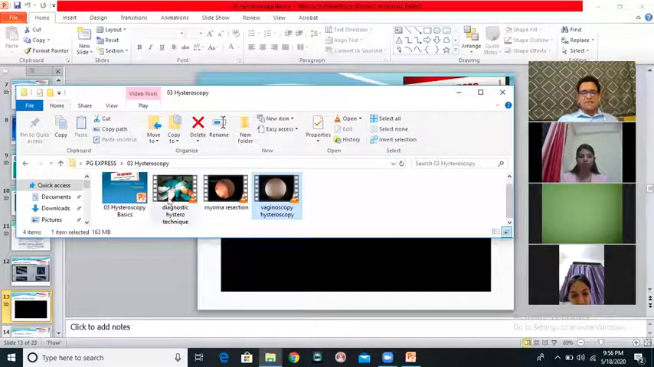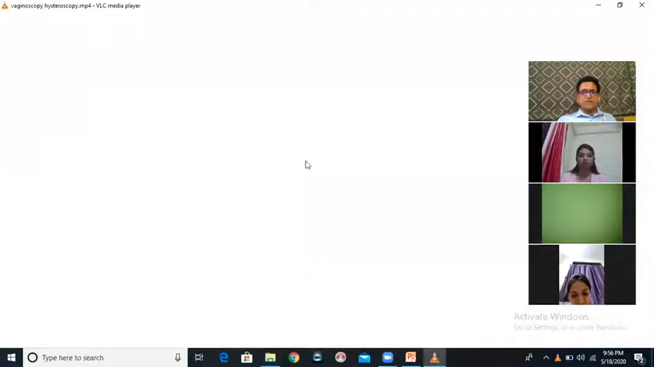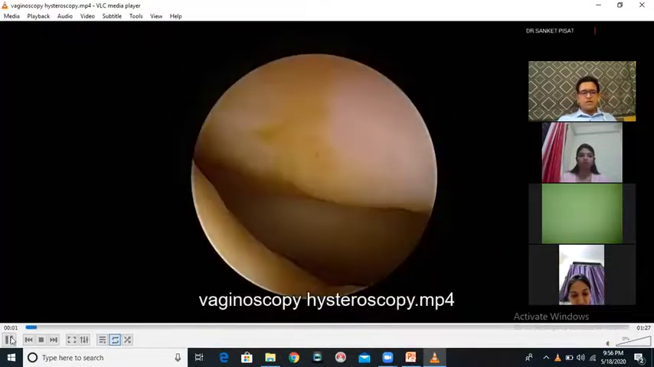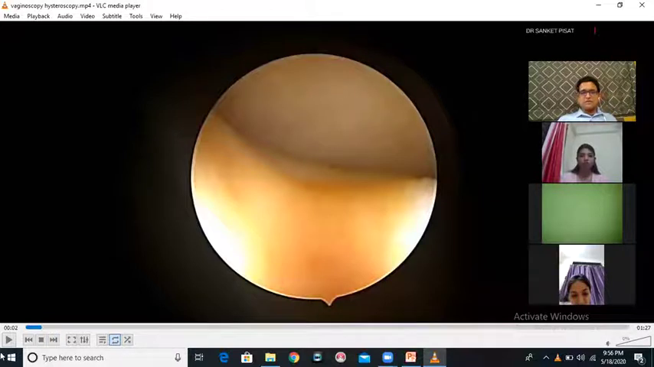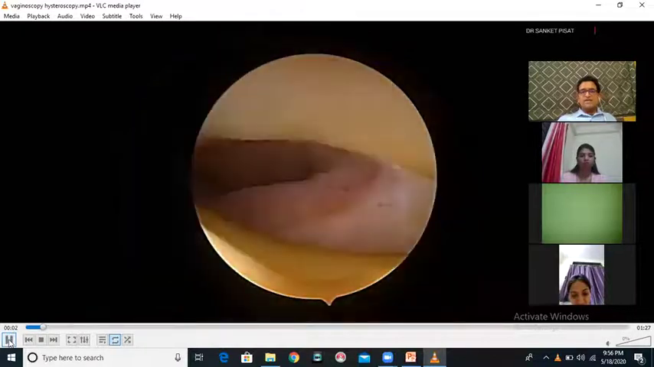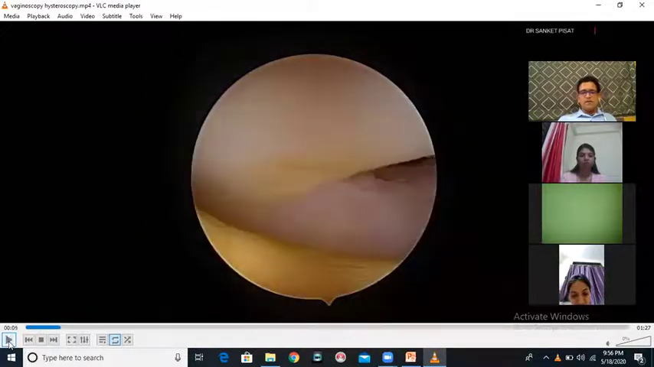Let's see the vaginoscopy hysteroscopy technique. In vaginoscopy hysteroscopy, I'm not using a speculum, I'm not using a volsellum, I'm only using the hysteroscope sheath and the distension system. As I go inside, I first see the folds of the vagina. Okay, my video is paused. Do not worry, my video is paused. As I go inside, I first see the folds of the vagina. Then when I see the folds of the vagina, I manipulate my telescope. And when I manipulate my telescope, I start seeing the cervix.